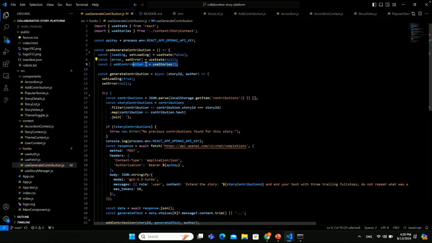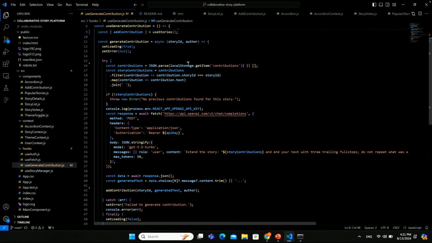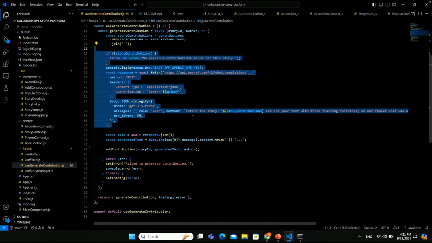In the contribution, we want to use the useStories hook as mentioned before. As you can see, for reusability, we're using a hook within another hook. And we want to get the contributions through what we already currently have. We're also handling errors and setting the loading state as part of generating the contribution. What I want to draw your attention to, though, is this particular scenario.